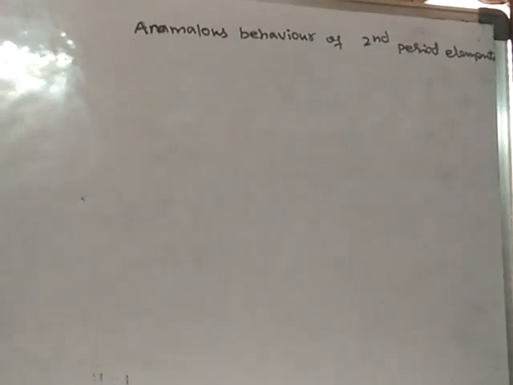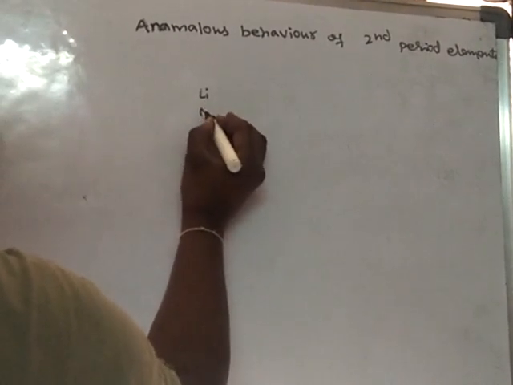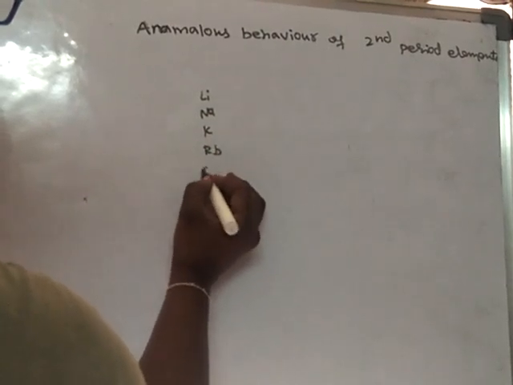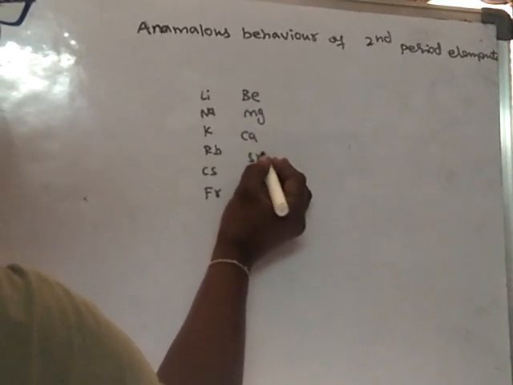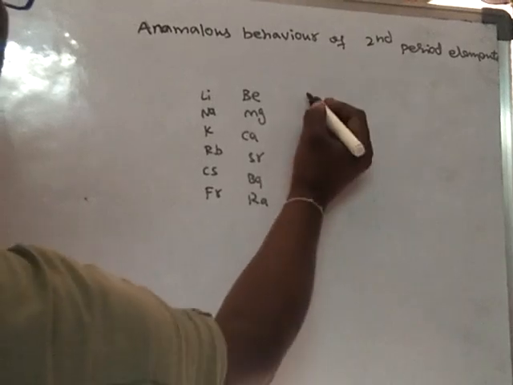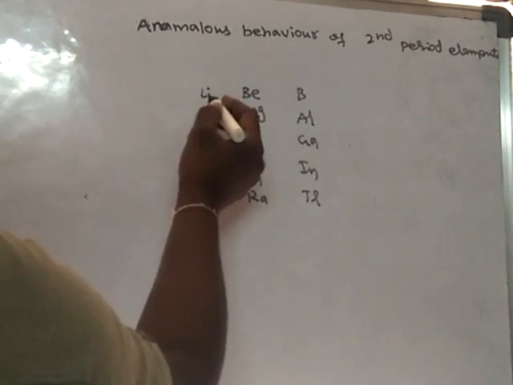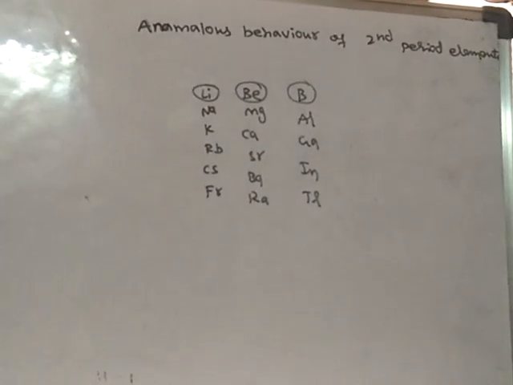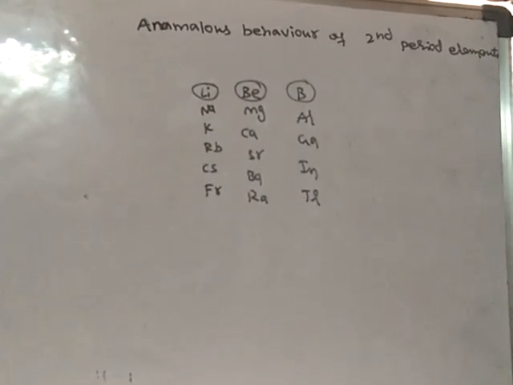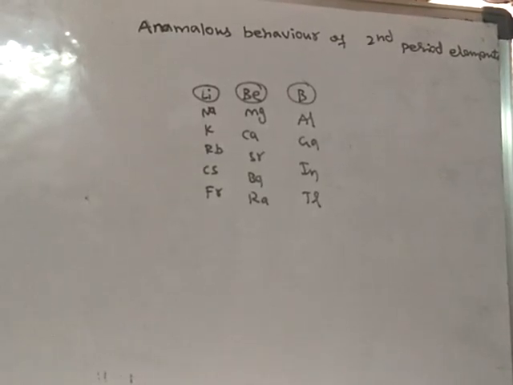Suppose you take any group, for example, the first A group: lithium, sodium, potassium, rubidium, cesium, francium, or else beryllium, magnesium, calcium, strontium, barium, radium, or else boron, aluminium, gallium, indium, thallium. In any group, these are the second period elements of that group. Second period elements behave differently in many respects from the other members.